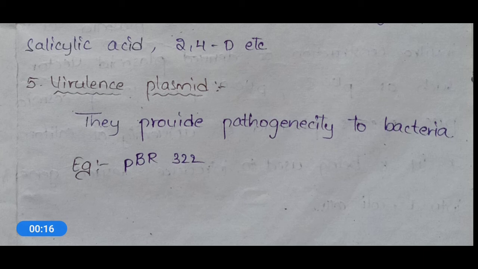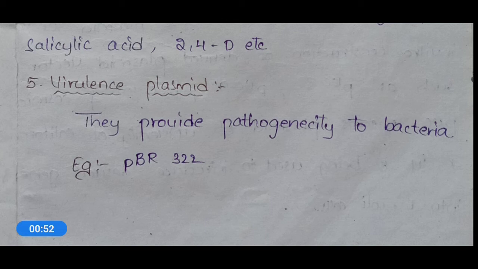So these virulence plasmids provide pathogenicity to bacteria. The best example is PBR 322. Okay, so this is one type of plasmid which will produce pathogenicity. Of course, while discussing these vectors, what we told was that the pathogenic property should not be present in the plasmids.